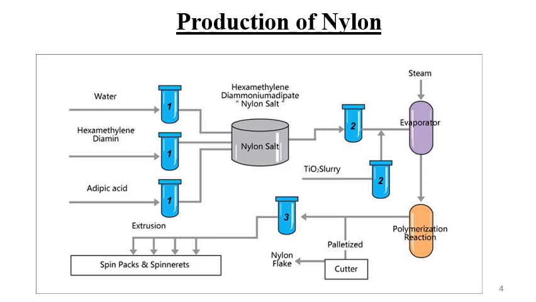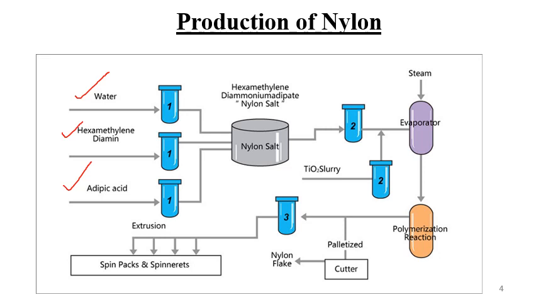one of the easiest, I could say one of the most meticulously designed flow sheets for the production of nylon. Okay, so we basically have three raw materials. The first raw material is water. Second is hexamethylene diamine that you have already seen, and next is adipic acid. So we have three raw materials.